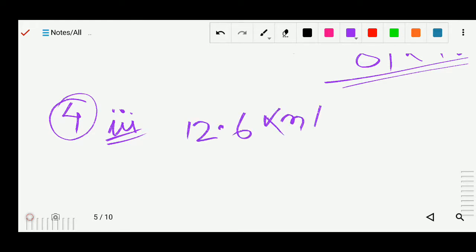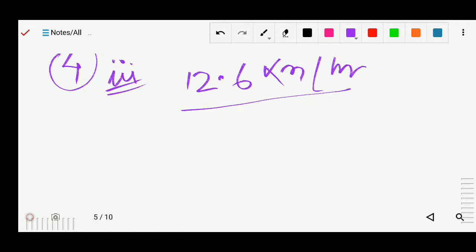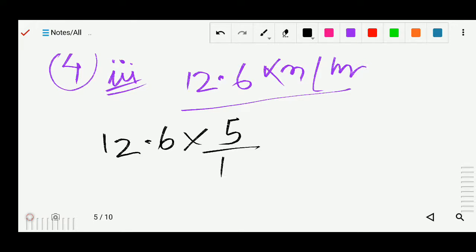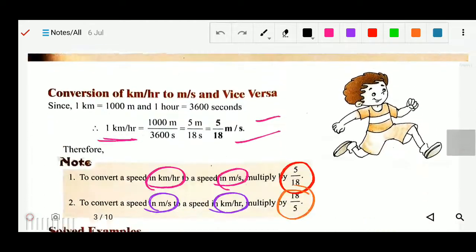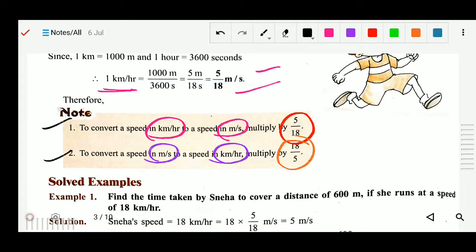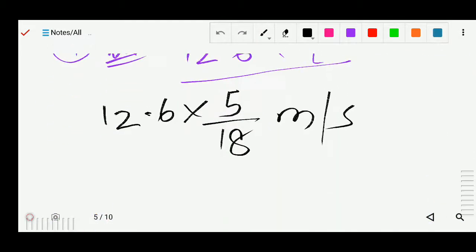12.6 kilometer per hour. So here the speed is already given, so we don't need to find the speed. Simply we will multiply. So 12.6 we can multiply by 5 by 18. If you multiply by 5 by 18, you will get meter per second, as I had given. You know about this one already, I told about this. To convert meter per second to kilometer per hour, or kilometer per hour to meter per second, you can multiply by 5 by 18 or 18 by 5. So we have applied the same rule, the same method, the same concept.